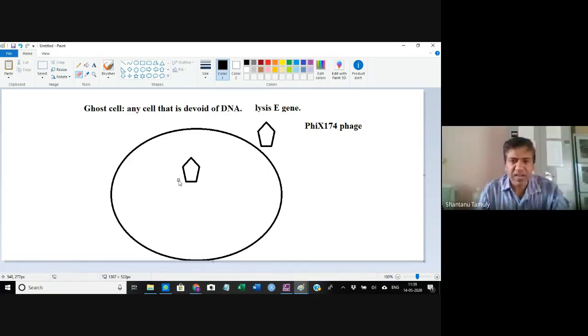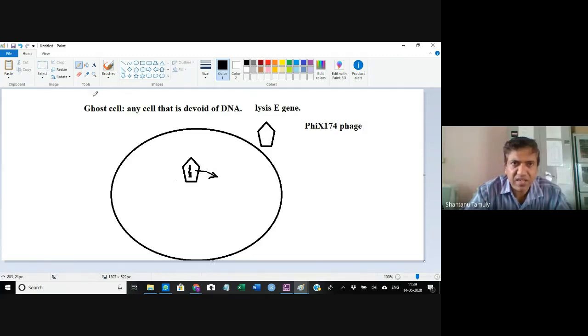Now inside the bacteria, the bacteriophage has a lysis gene. This is the DNA of the bacteriophage, and inside the DNA there is the lysis E gene. This gene makes the lysis E product.